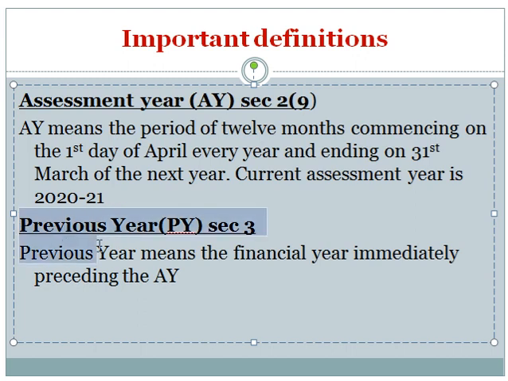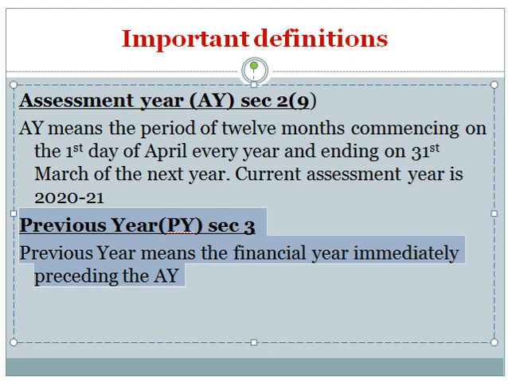The next one, previous year. Previous year, section 3. Previous year means the financial year immediately preceding the assessment year. The period of 12 months is not necessary.